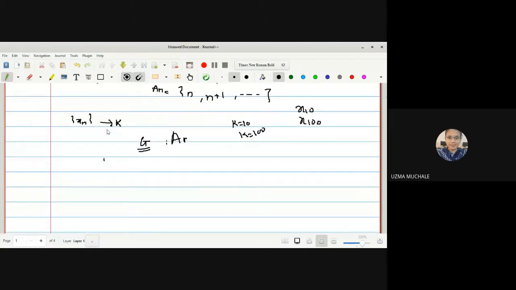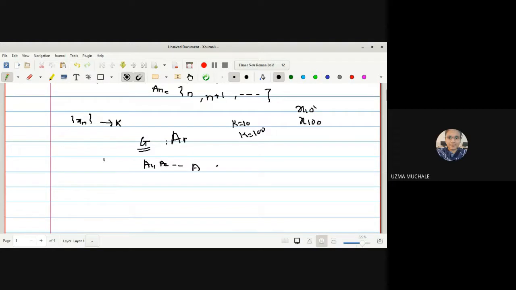Now the important point that we are going to see is this. If xn is a sequence and we are saying that xn converges to k, the open sets containing k are a1, a2, and so on.